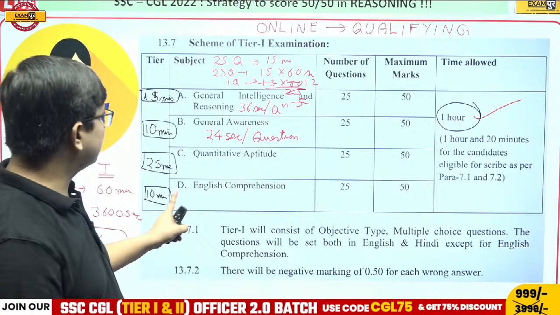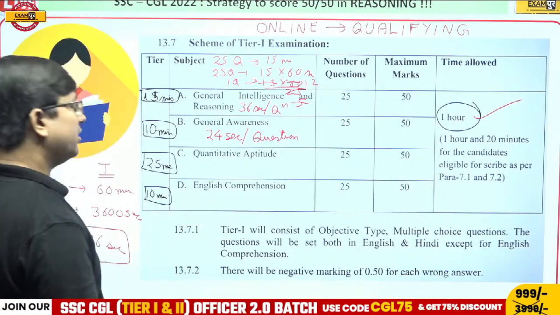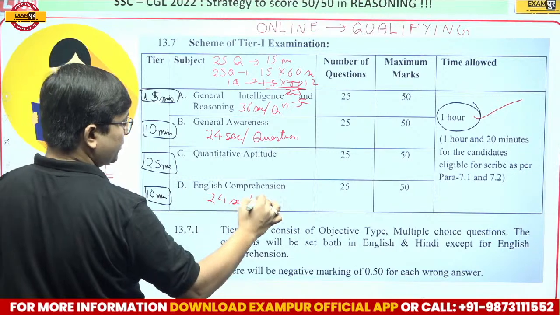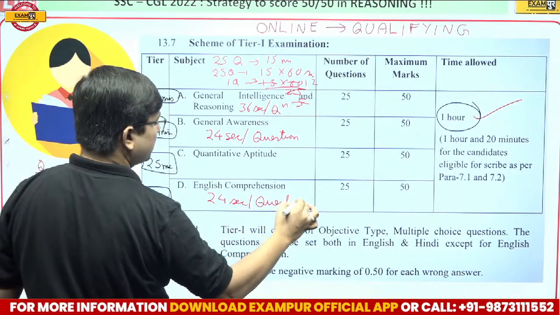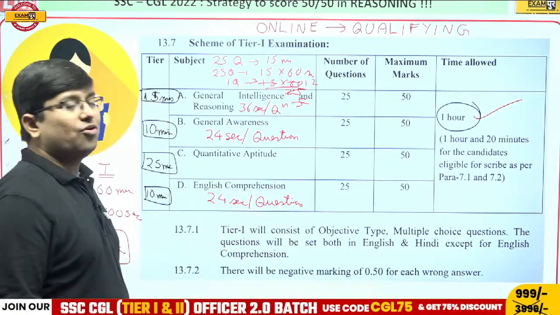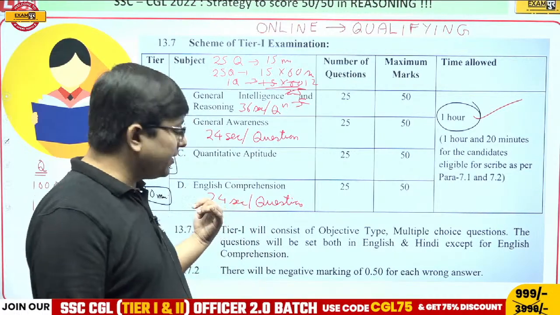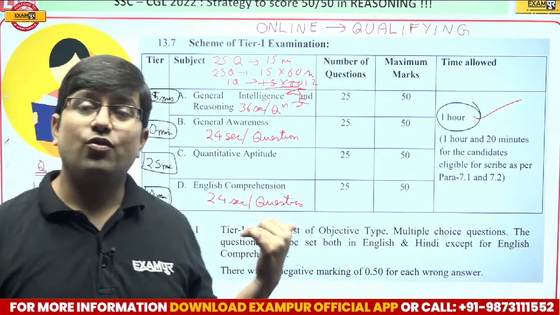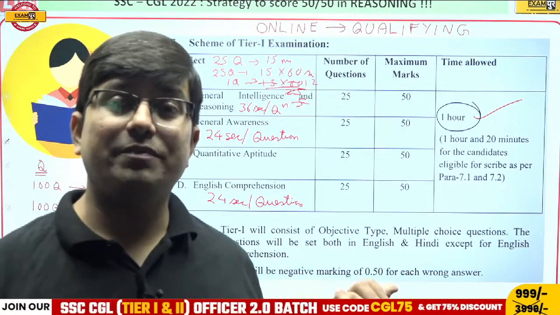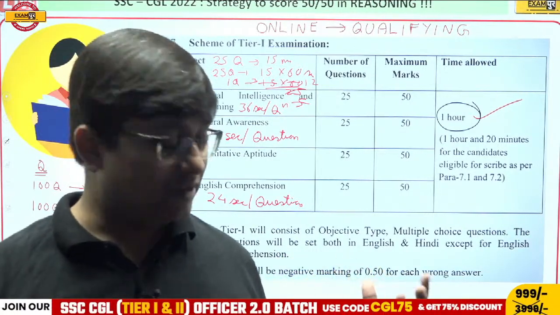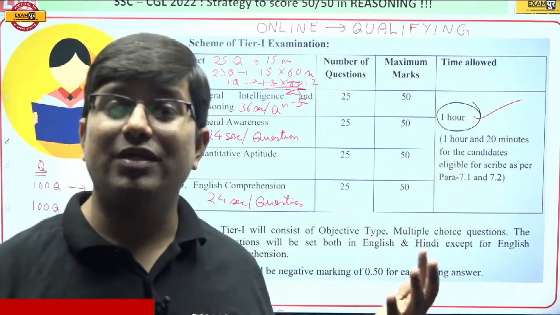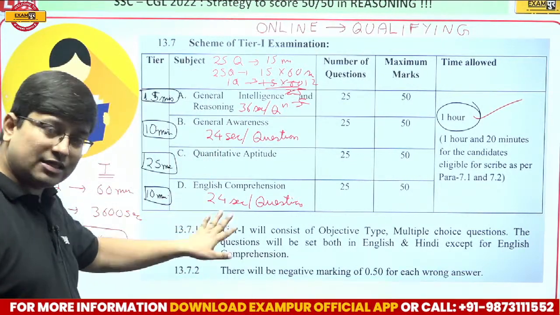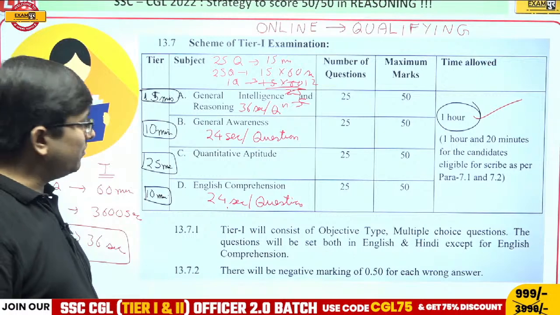Now if I talk about English comprehension, here again you will get 24 seconds per question. Now see, obviously you can argue that reading comprehension will take time. Yes, but the questions based on vocabulary, spotting errors, and improvement can be managed in even less time than this. So that is how it will be managed.